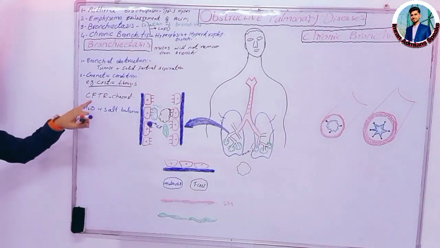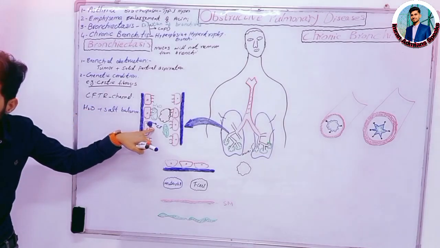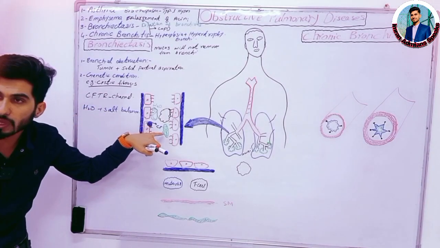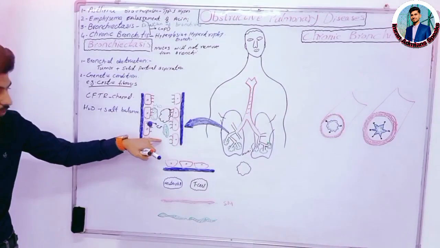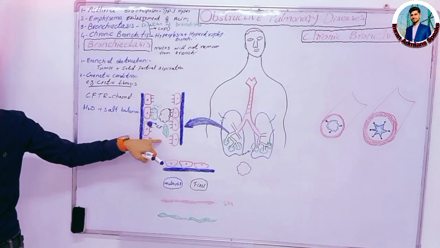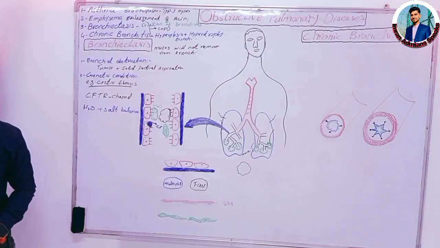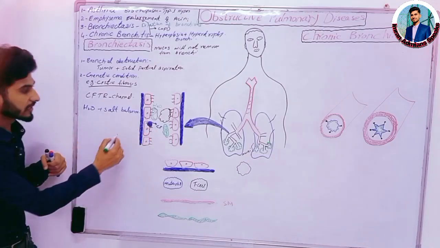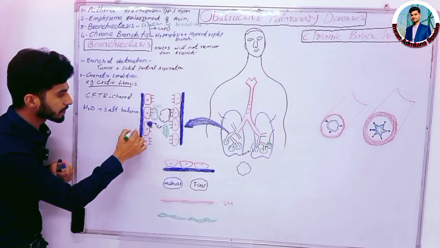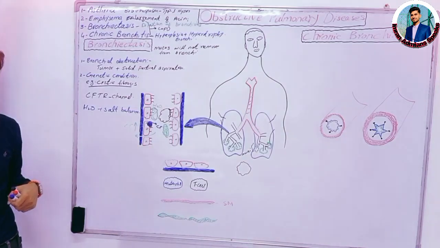Okay, when the mutation occurs in the CFTR channel, then this channel will not work and chloride ion will not move into the lumen. When the chloride ion will not move, then the water will also not move into the lumen. And what happened? Due to the unavailability of the water, because when the chloride ion will concentrate here, then the water will move inside the cell.